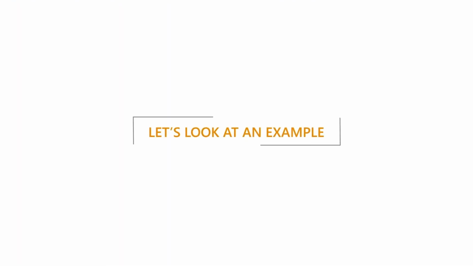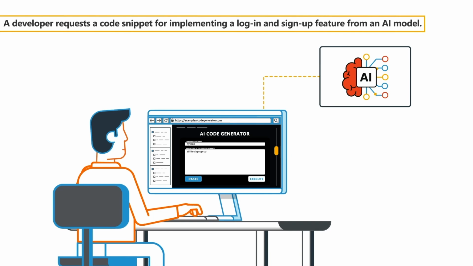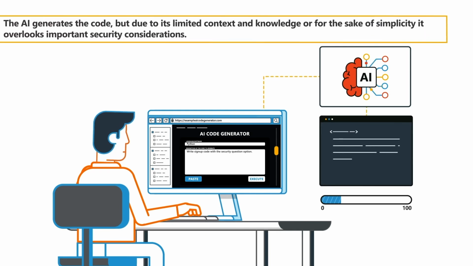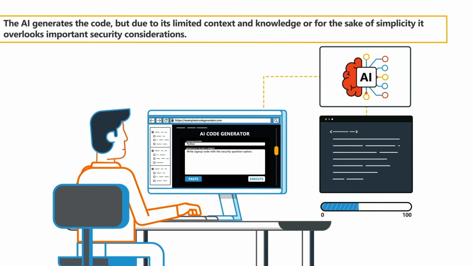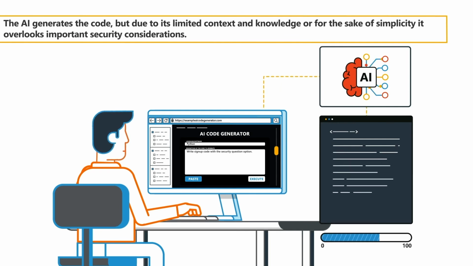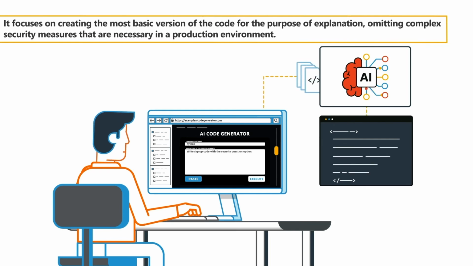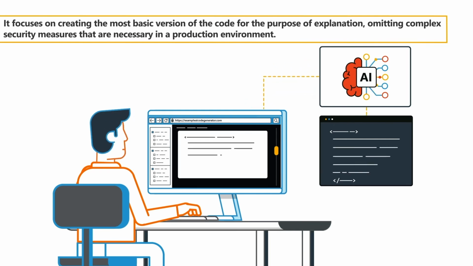Let's look at an example. A developer requests a code snippet for implementing a login and sign-up feature from an AI model. The AI generates the code, but due to its limited context and knowledge, or for the sake of simplicity, it overlooks important security considerations. It focuses on creating the most basic version of the code for the purpose of explanation, omitting complex security measures that are necessary in a production environment.